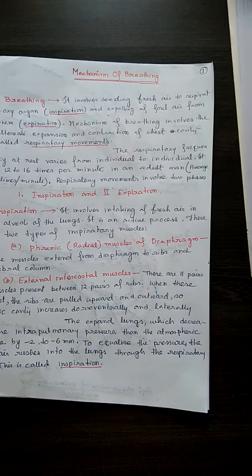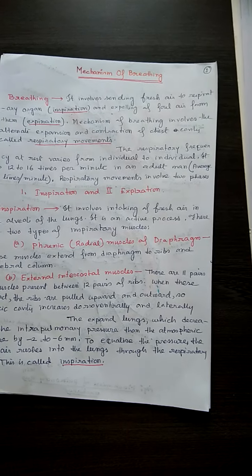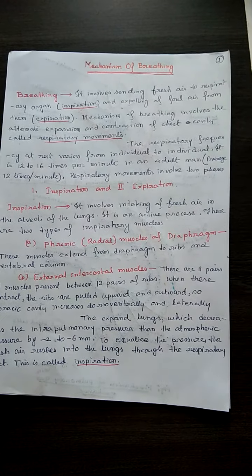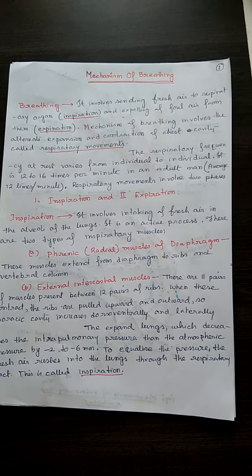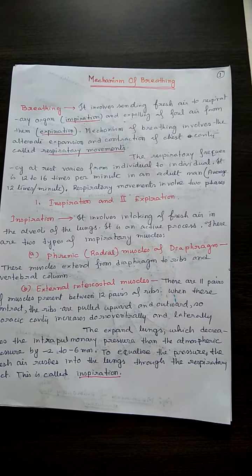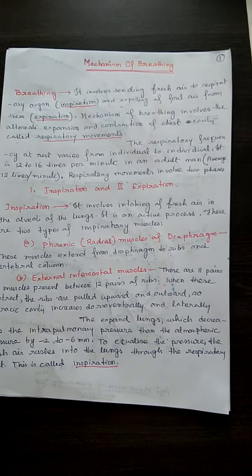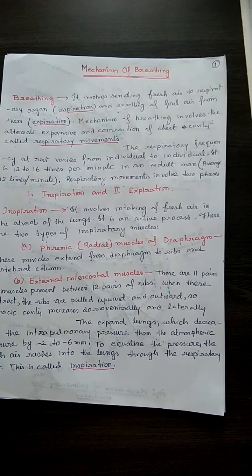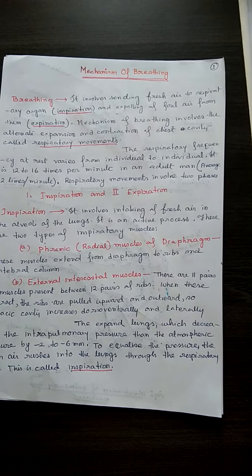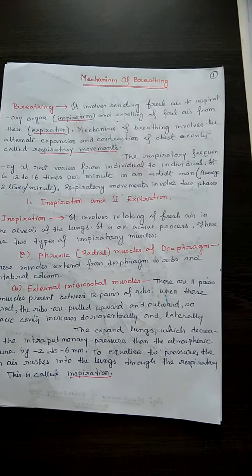The external intercostal muscles are 11 pairs of muscles present between the 12 pairs of ribs, and when they contract, the ribs are pulled upward and outward, so the thoracic cavity increases dorsoventrally and laterally.